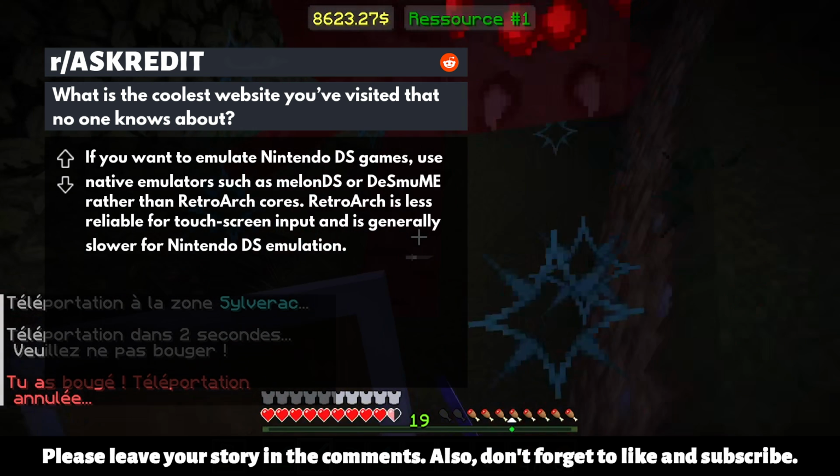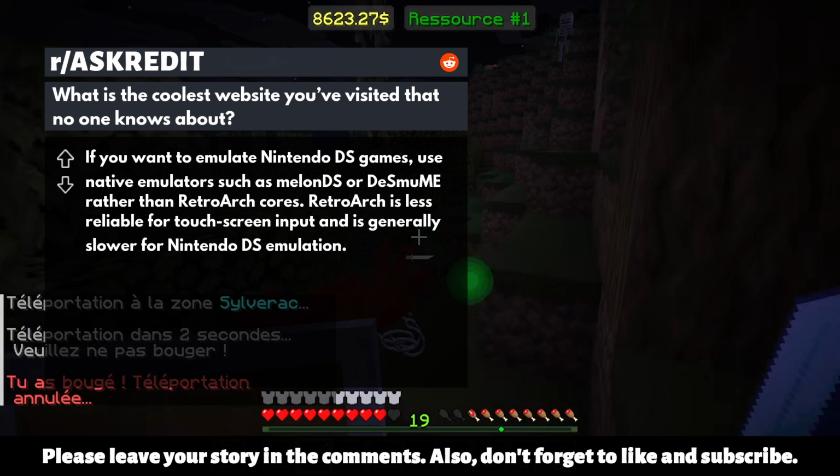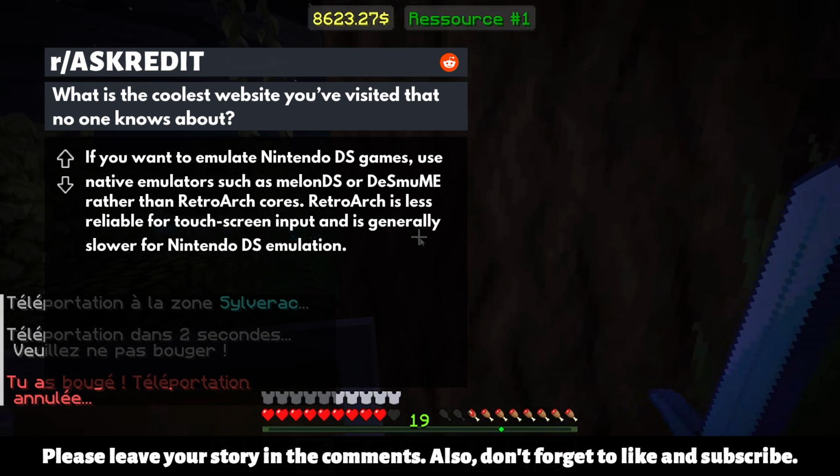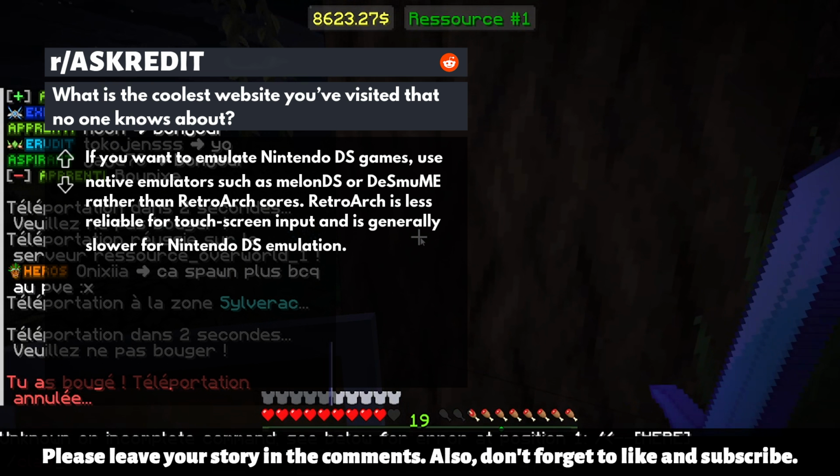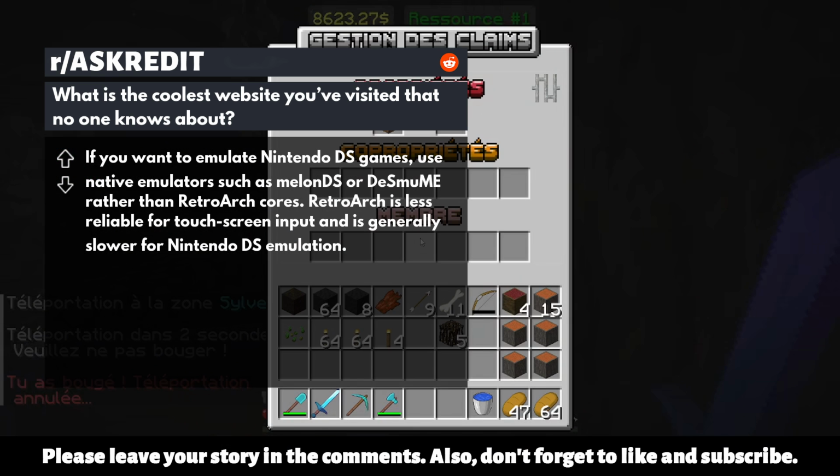If you want to emulate Nintendo DS games, use native emulators such as Melon DS or DSM-UME rather than RetroArch cores. RetroArch is less reliable for touchscreen input and is generally slower for Nintendo DS emulation.